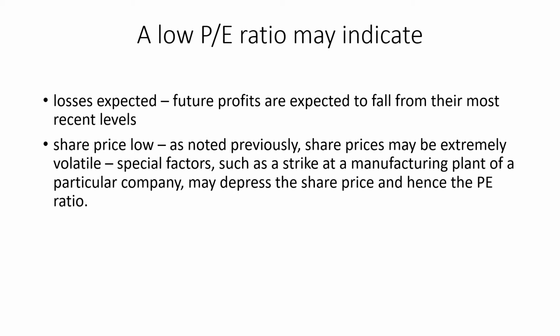Also, as noted previously, share price may be extremely volatile. For example, company prices are continuously going up and down due to a certain situation at a manufacturing plant of a particular company, or any other incidents in which the share price declined, or the price was depressed due to these factors, due to which the price earning ratio would also decline.